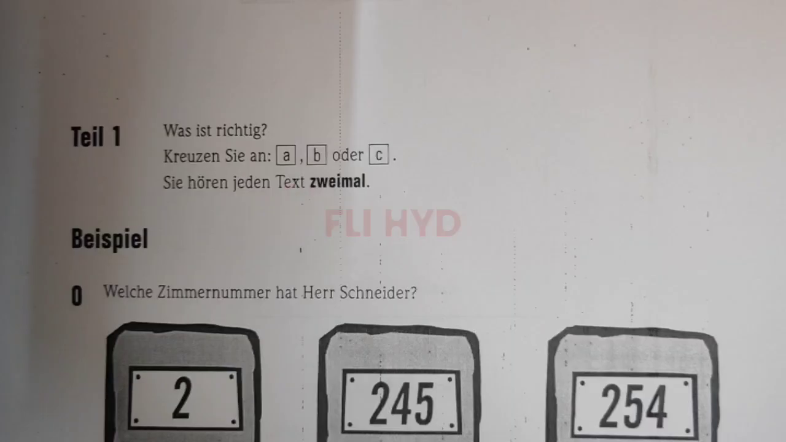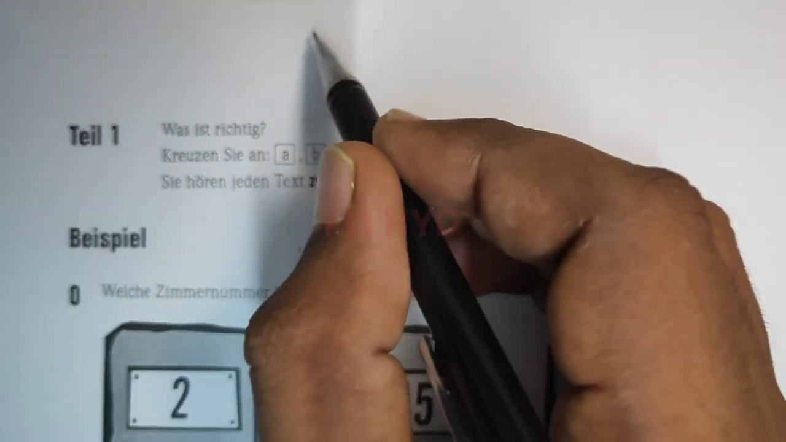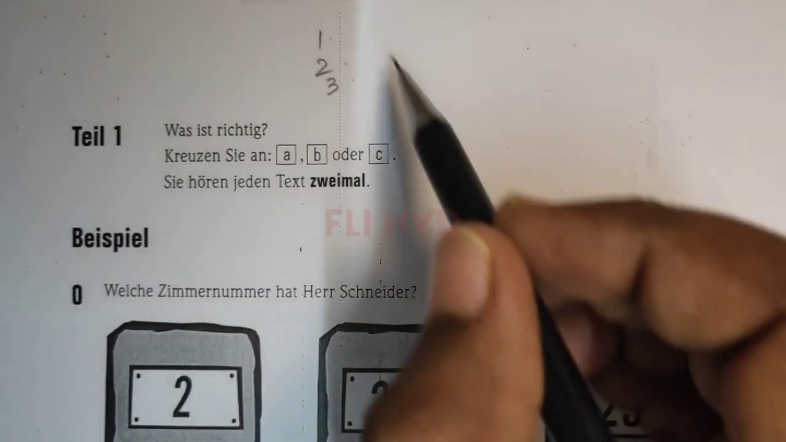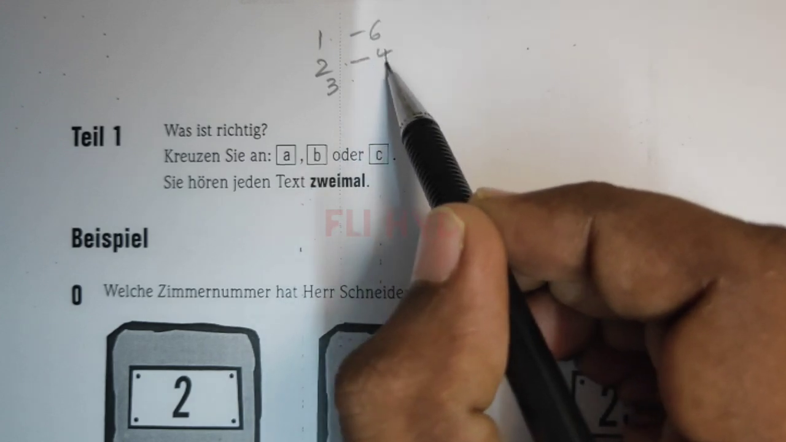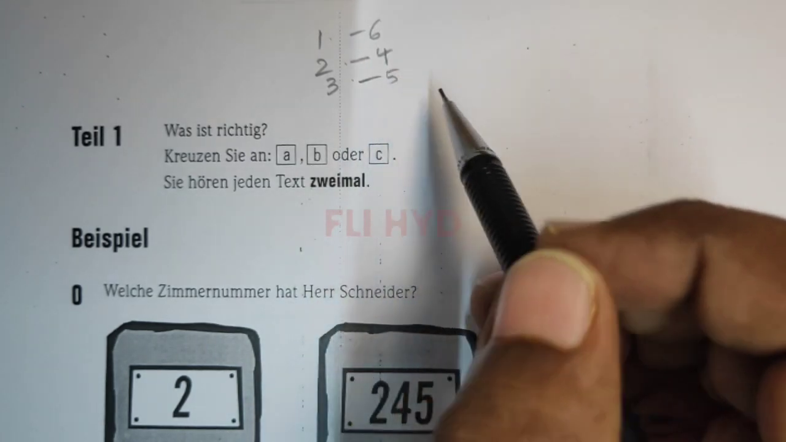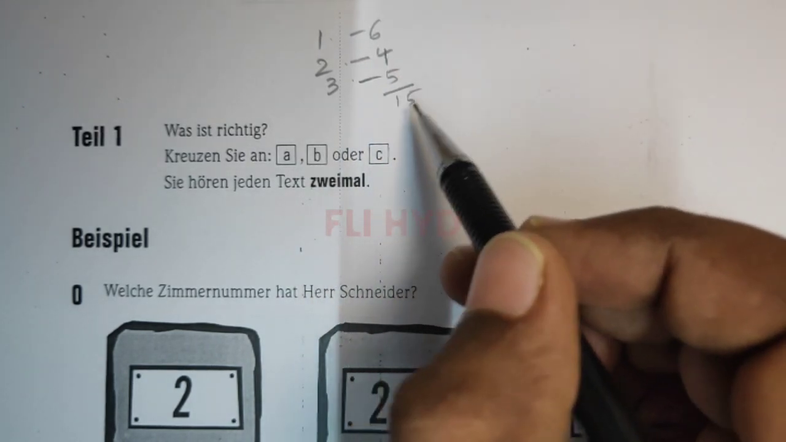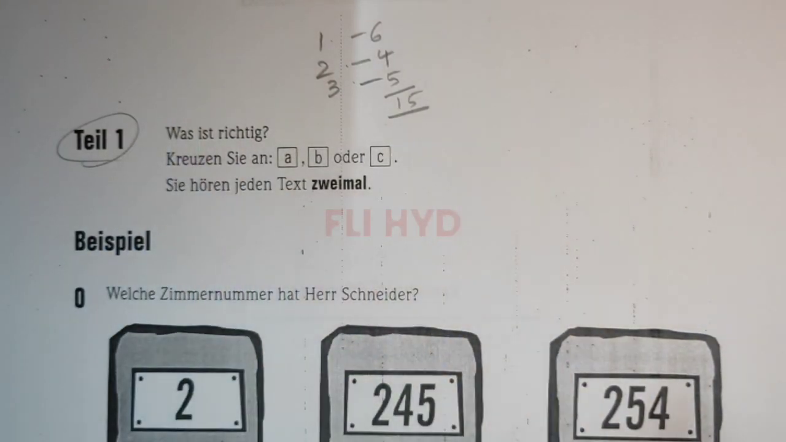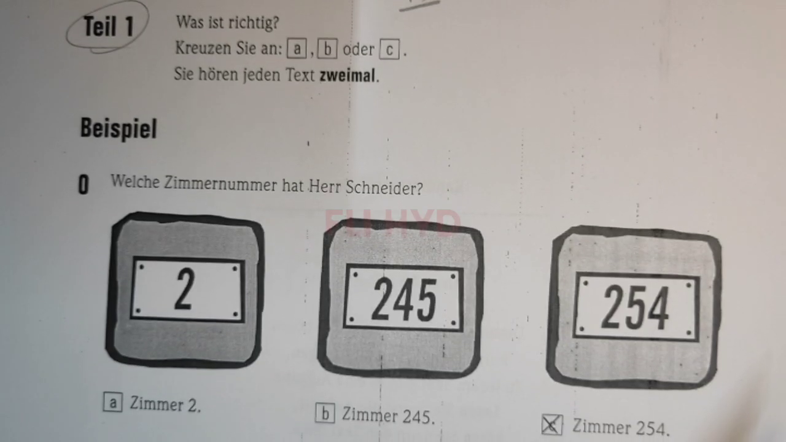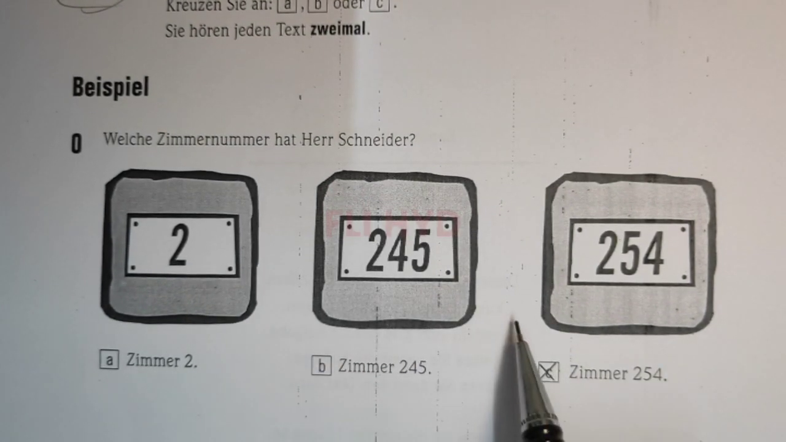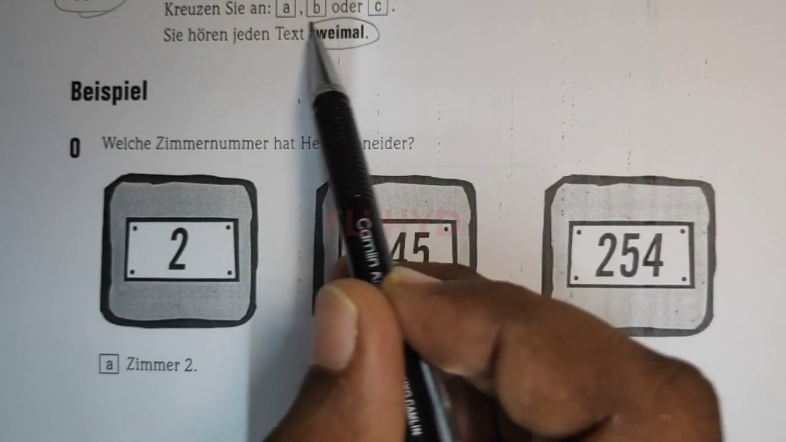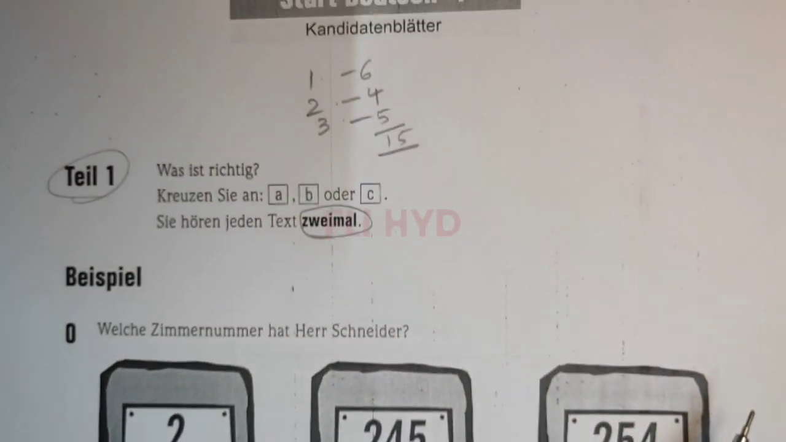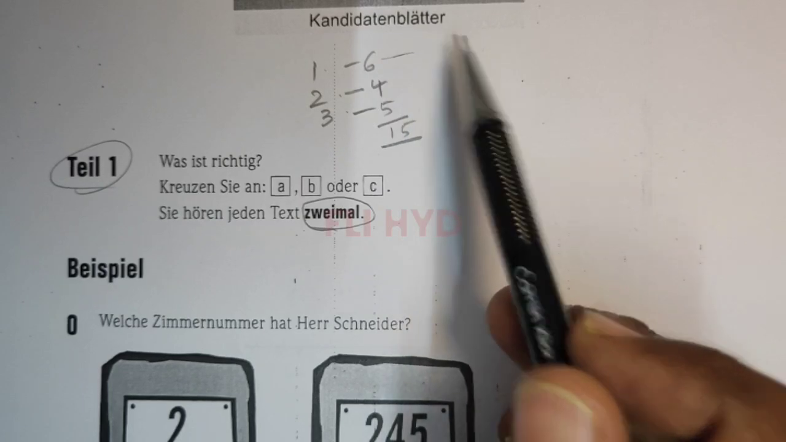In the hören part again we'll have 3 tiles. In tile 1 you have 6 questions, tile 2 has 4 questions, and tile 3 has 5 questions. So together in hören we have a total of 15 questions. Now see tile 1. There is a question, you have to listen and choose the option which is the right answer. In tile 1 we listen twice, meaning all these 6 questions we listen to 2 times.